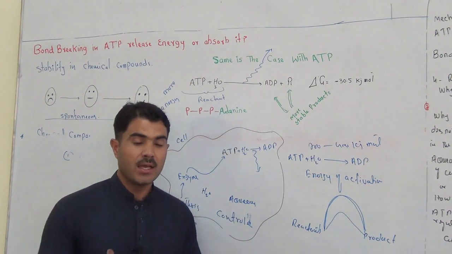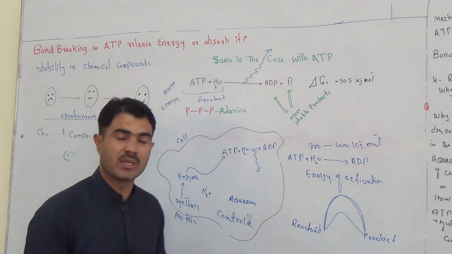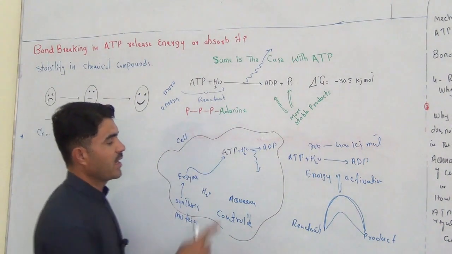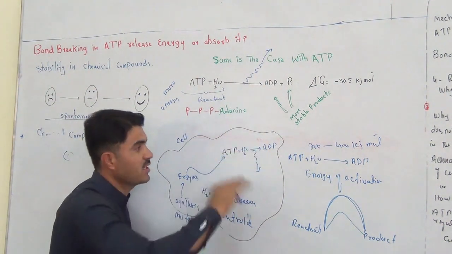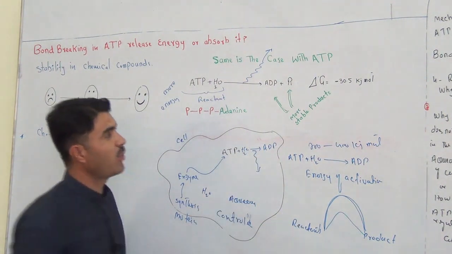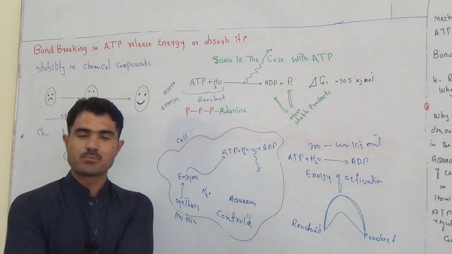Whenever a cell realizes that it has to break down ATP, it is possible with the help of the enzyme. If the enzyme is there, the enzyme will decrease the energy of activation, and that reaction will spontaneously take place, and we will get the energy. How much energy? 30.5 kilojoules per mole of energy will be released with ATP.